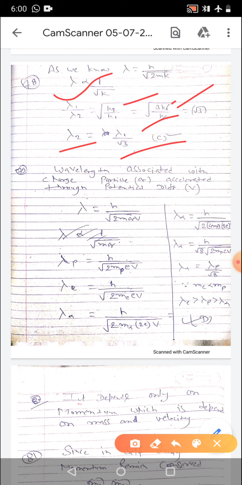Then in 79, lambda E, lambda P and lambda alpha are de Broglie wavelength of electron, proton and alpha particle accelerated by same potential. So here in formula lambda is equal to h upon under root 2m eV. So for proton, alpha and electron we can write in this form. So if you take ratio, first of all mass of electron will be very small as compared to mass of proton. So we can say that wavelength of electron will be greatest, then for proton, and at last it will be for alpha particle.